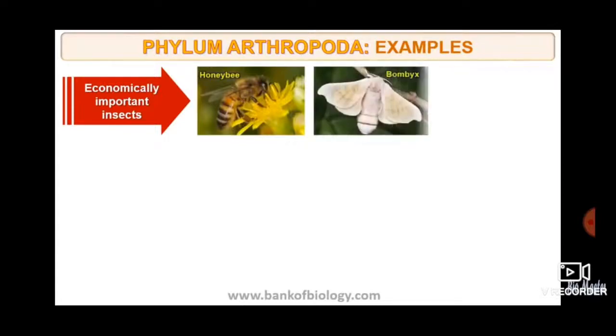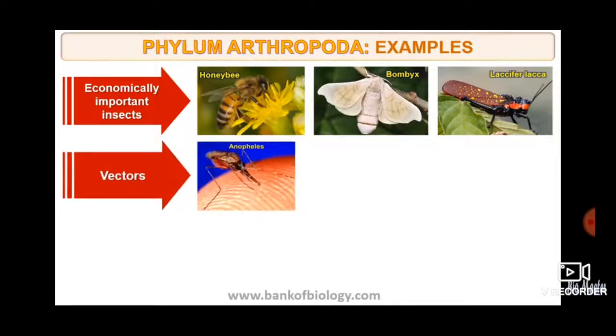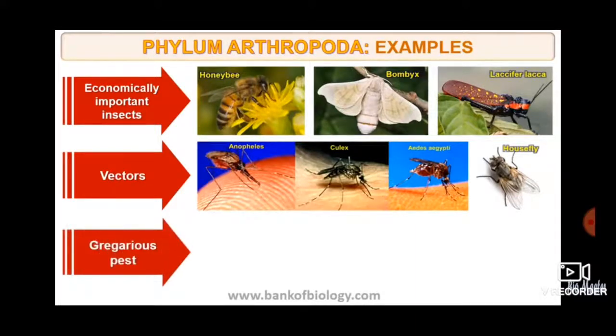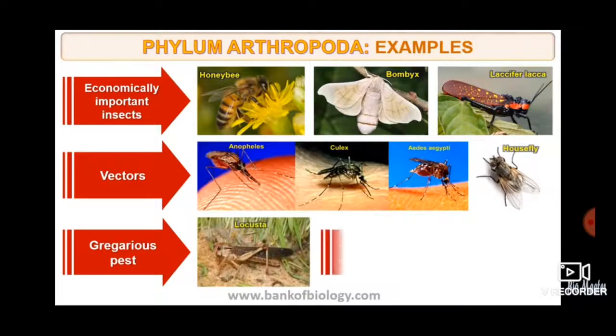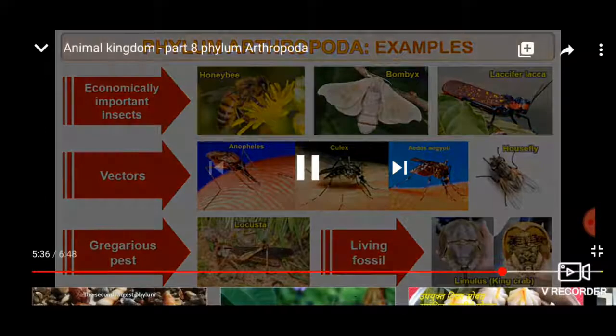See, economically important insects. Honeybees, Bombyx, Laccifer, lac. These are useful, like the honey produced by honeybees. Vectors are Anopheles, Culex, housefly. What do they do?